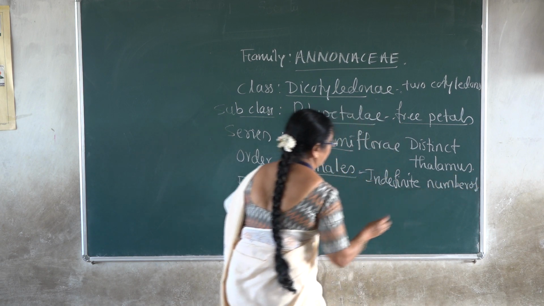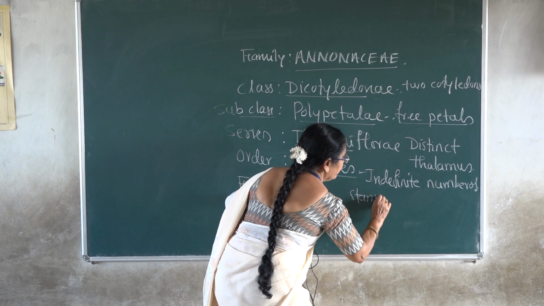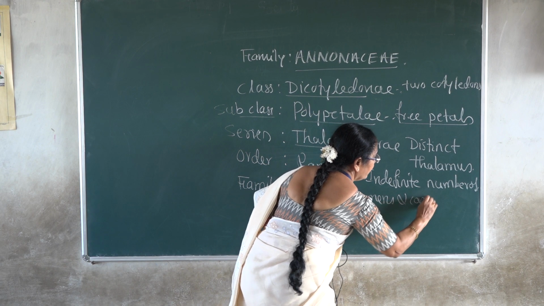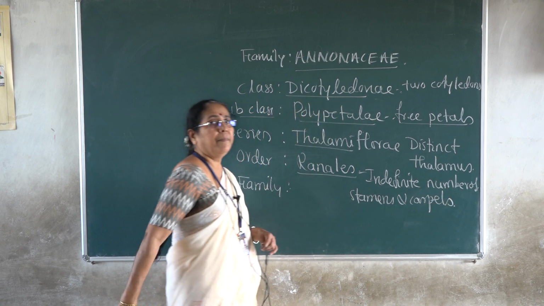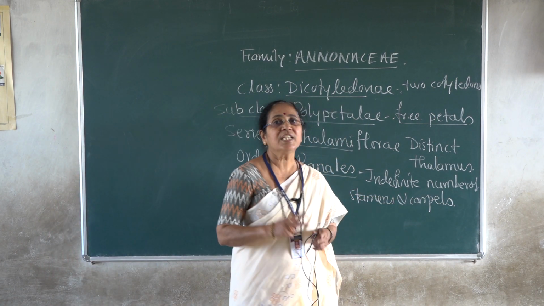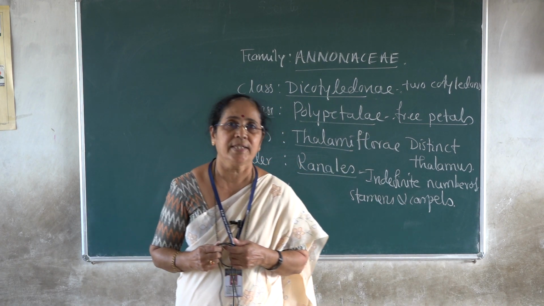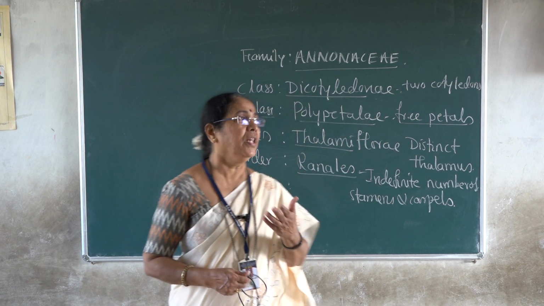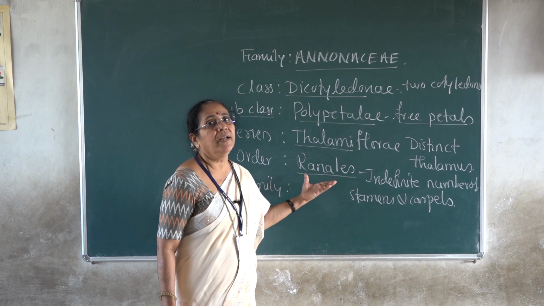Indefinite number of stamens and carpels. Many number of stamens and carpels. Along with this, the stamens and carpels are spirally arranged on the elongated axis. That is a characteristic feature of all the families which fall under the order Ranales.